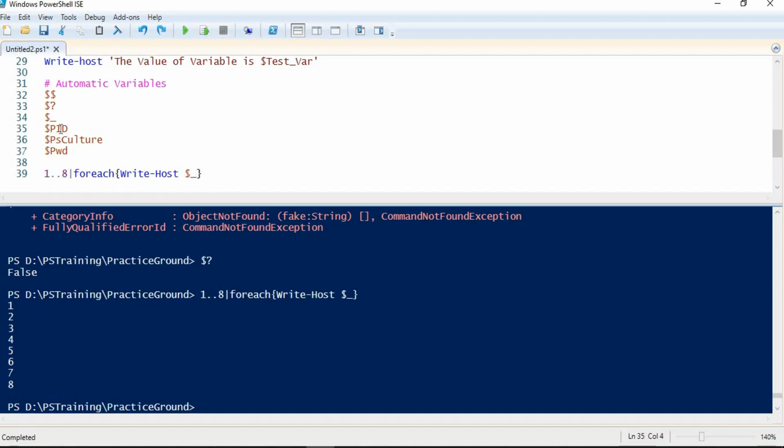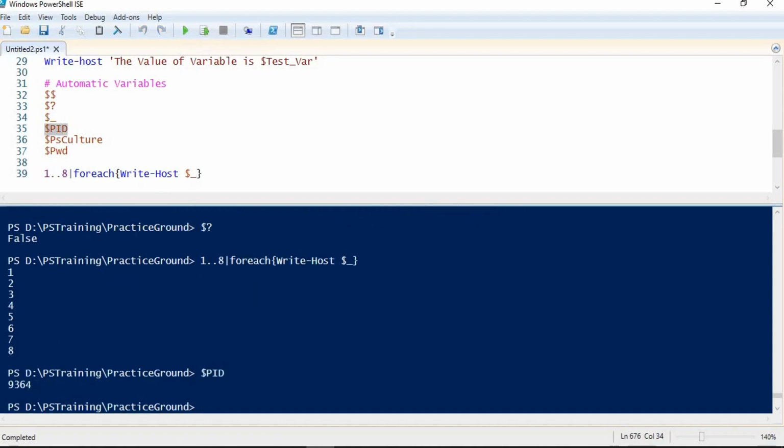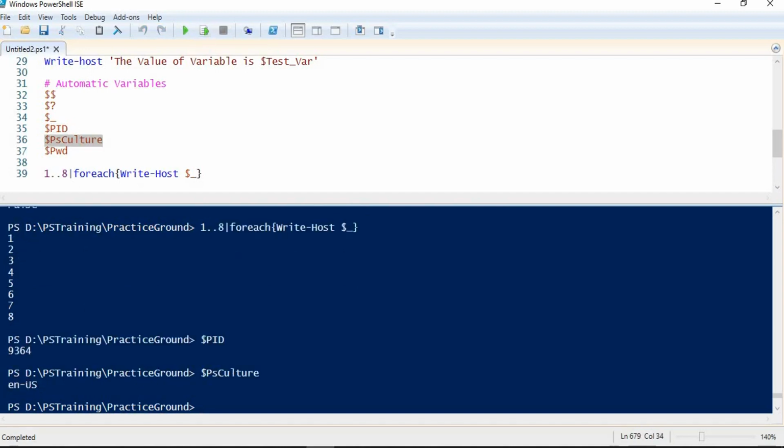Next one is PID. It is used to find the process ID of the process that is hosting the current session of PowerShell. If I try to run this, I can see the process number is 9364, that is hosting my current PowerShell session. And if I run this next automatic variable, I can see I'm getting the culture of my OS, that is en-US, that is US English.